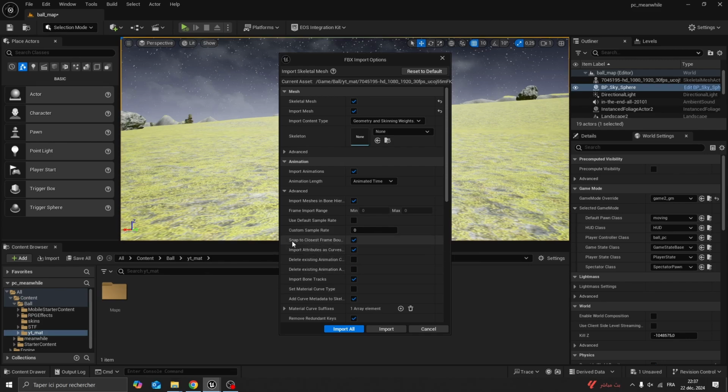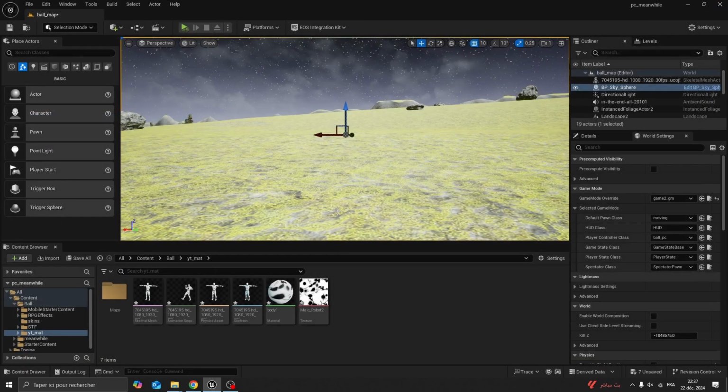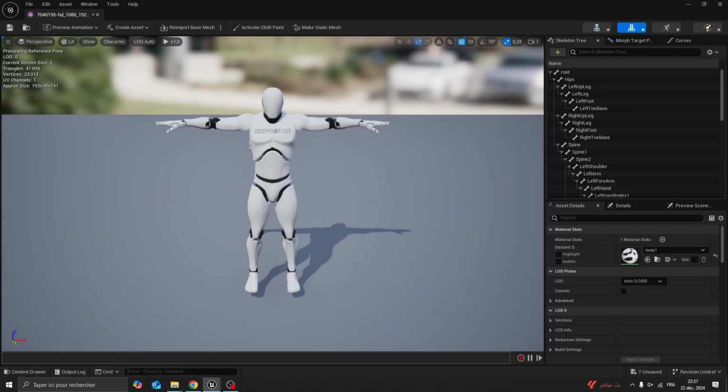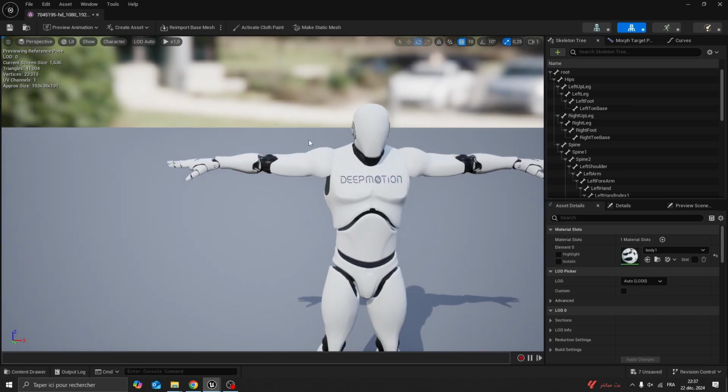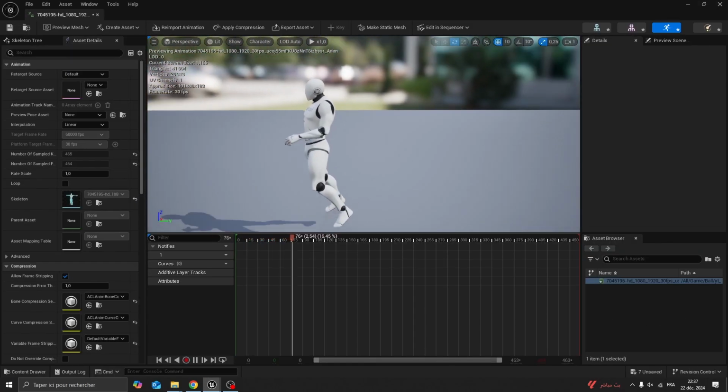What you need to do is to check snap to closest frame boundary, okay. So you need to turn this option on and click on import all, and now you can see that I have my Deep Motion character. You can read here Deep Motion, and I have my animation. So here this is perfect.